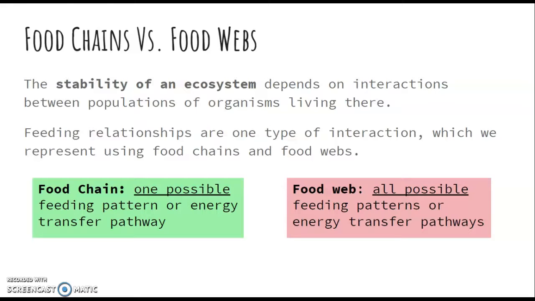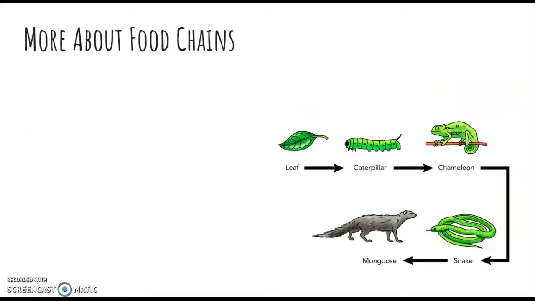So when we're looking at food webs and food chains, it's really how the energy is flowing from one organism to another. Remember that organisms need to eat other things to be able to get their energy, or their ATPs, in the case of consumers. In the case of producers, they are going to get all of their energy from the sun. So let's talk more about the food chains.